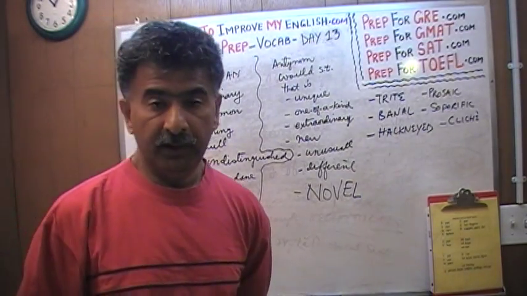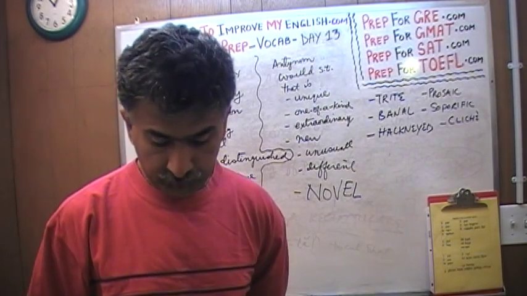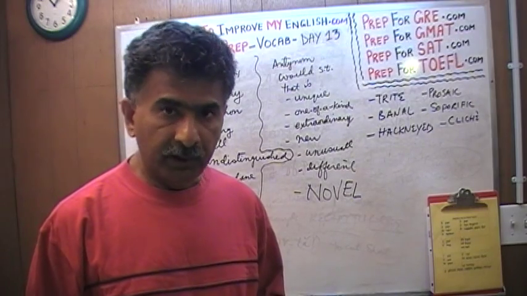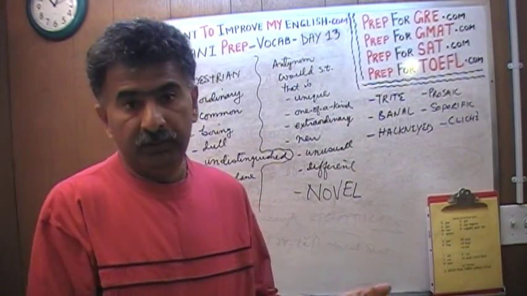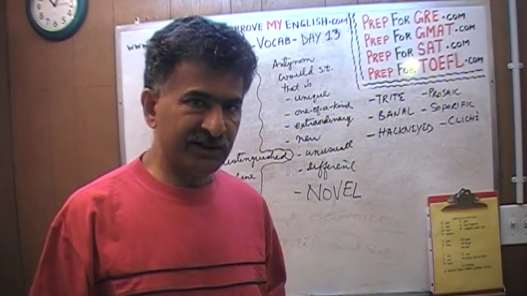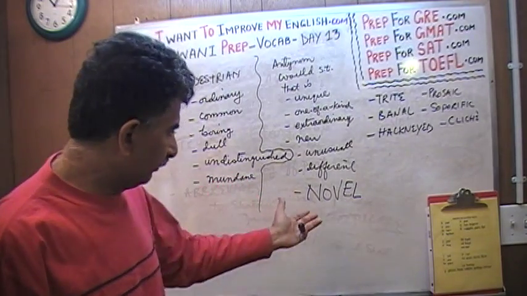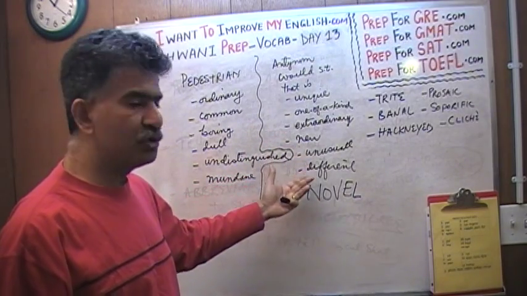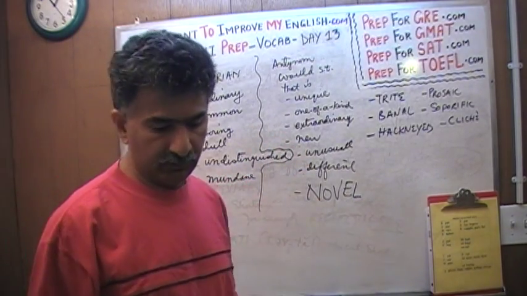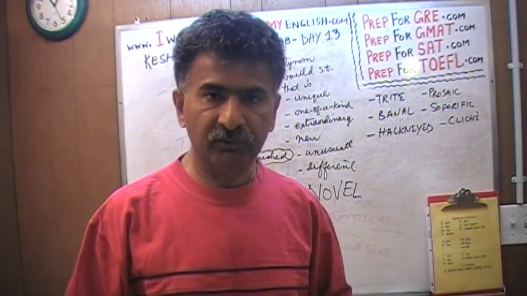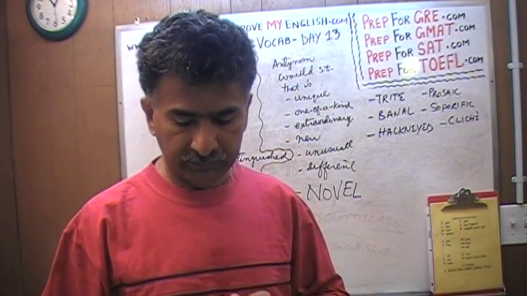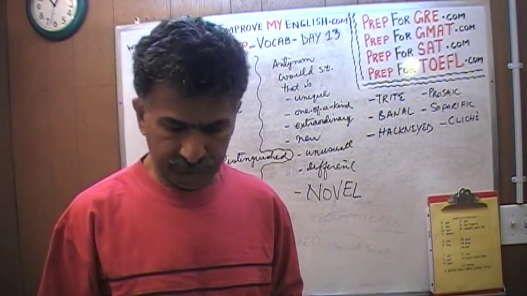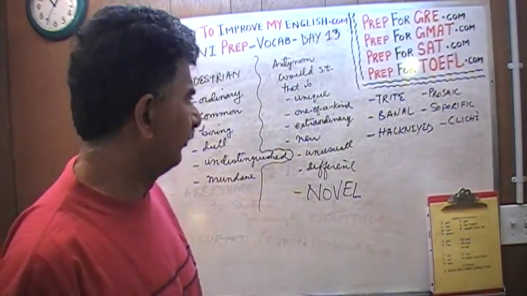The first meaning of the word novel everybody knows, which is a kind of book that one reads. But the secondary meaning, novel as a noun would be the book. But novel, if you use it as an adjective in a sentence, it means something that is unique, one of a kind, extraordinary, creative, unusual, different, interesting, as opposed to something that is boring, dull, common, mundane, hackneyed, trite, clichés, soporific, and so on and so forth.